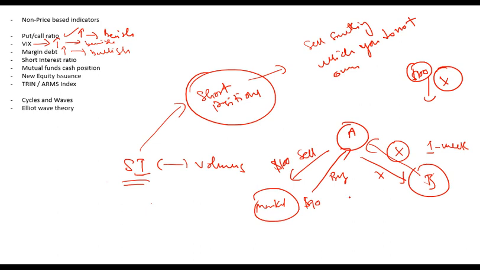This is known as a short sell. That is, A expected the price to go down, so A borrowed and sold it, and then A went to the market, bought it again when the price dropped and returned it to B. This is known as short sell, and this position is known as short position. So if A has a short position, that is known as short interest. So if the number or magnitude of short positions is increasing, that will increase short interest, and that will increase short interest ratio. So if short interest ratio is increasing, that means investors are taking short positions. If investors are taking short positions, that means market sentiment is bearish. Why? Because if they are taking short positions, that means they expect the market to fall.